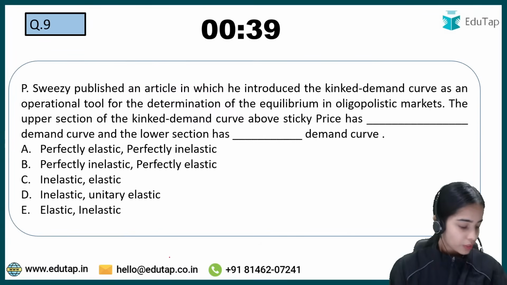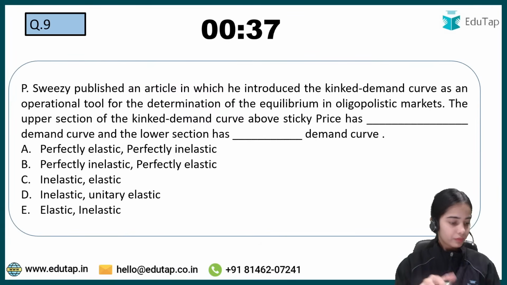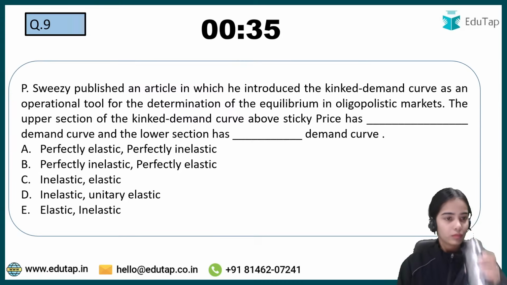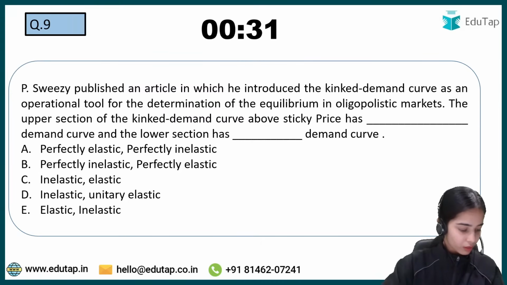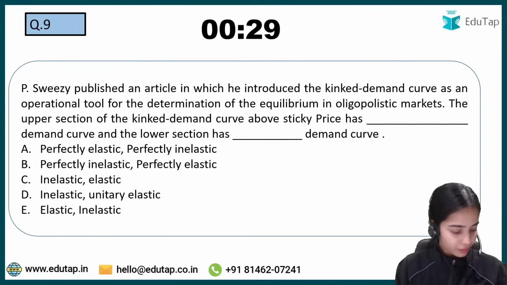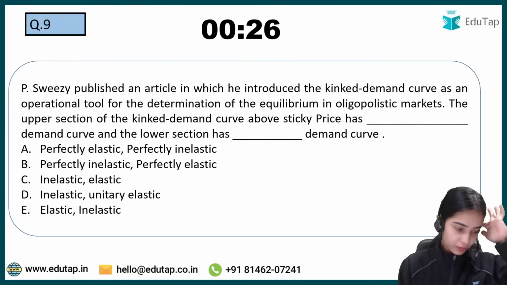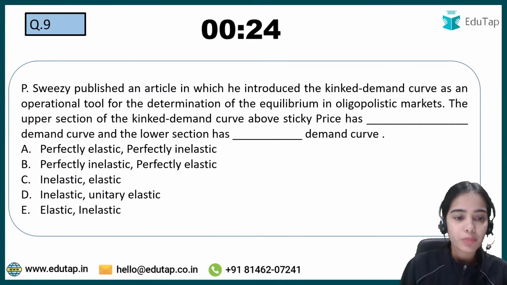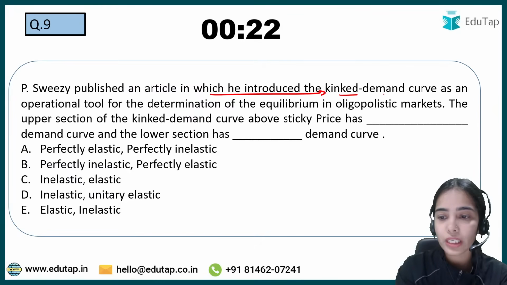Okay, coming to the next question, try to answer this. P. Sweezy published an article in which he introduced the kinked demand curve.